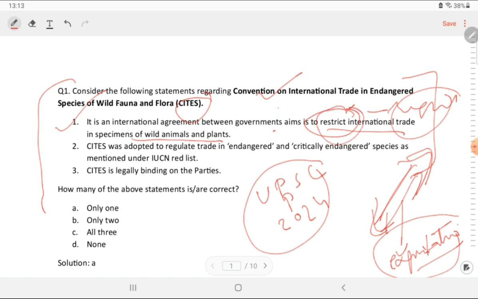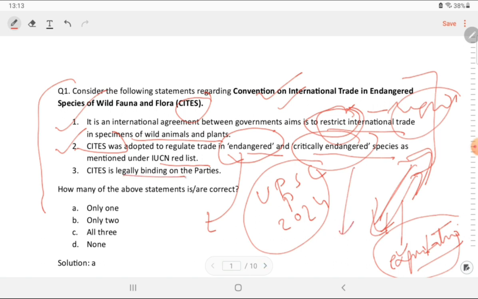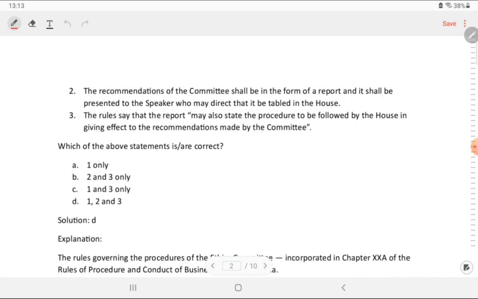So this is again: CITES was adopted to regulate trade in endangered and critically endangered species as mentioned in the IUCN list. So this is again a wrong statement. It was never mentioned. If you read the framework of the convention, the convention statements, the declaration, you can find nothing such as endangered or critically endangered. It is for all species. और मैं आपको solution भी दिखाता हूँ. Third statement, legally binding. So you see the solution.